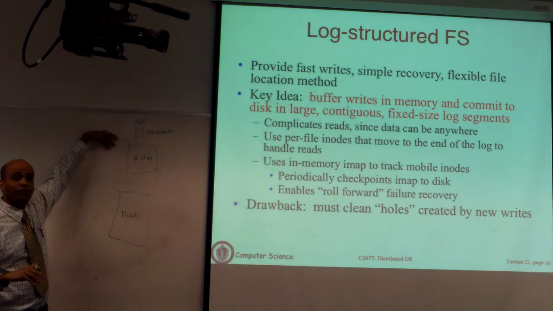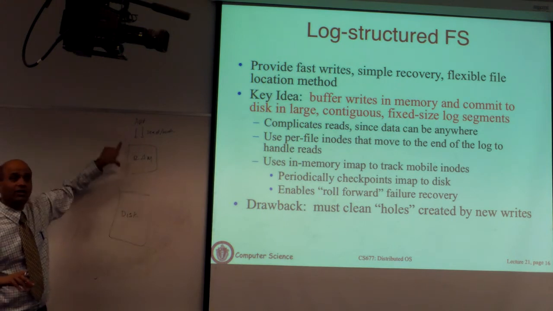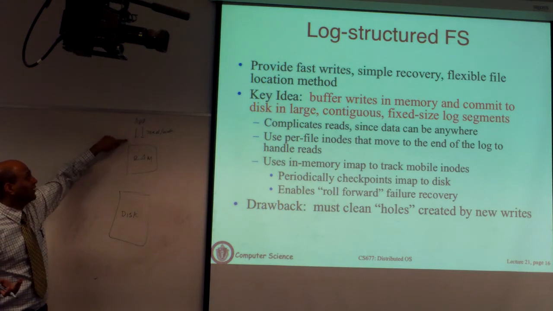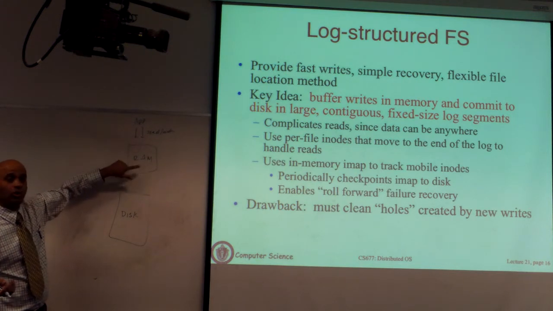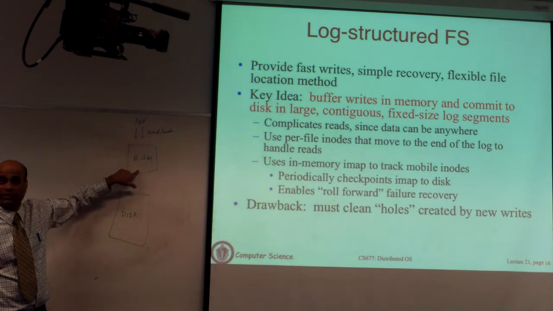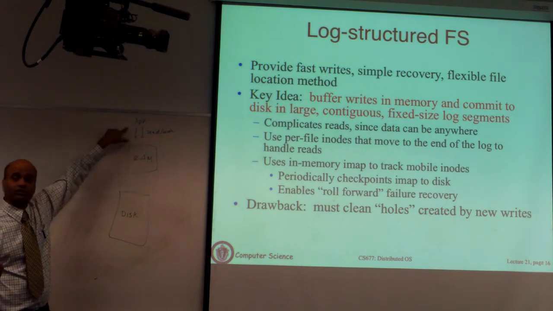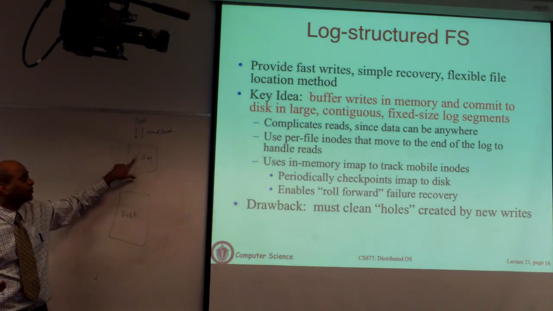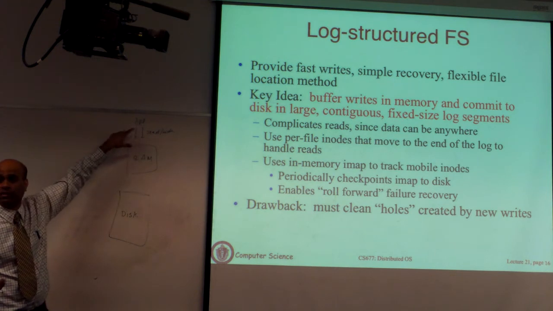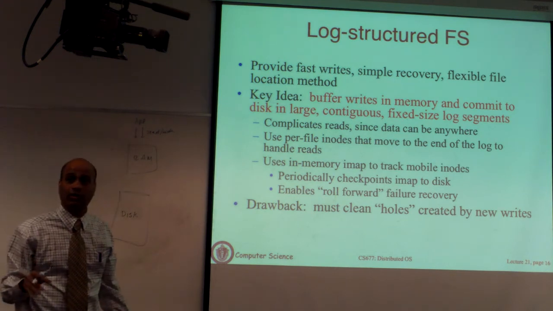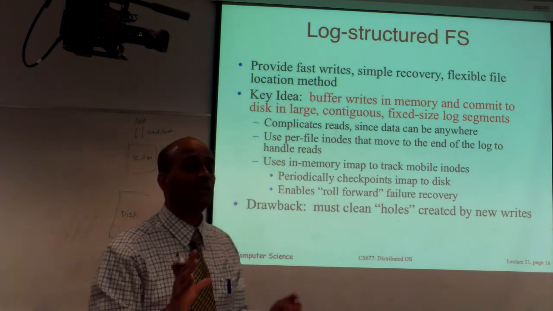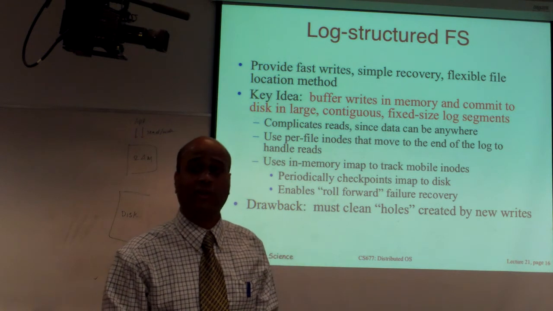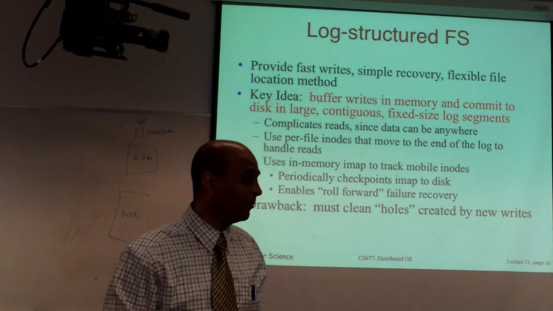Typically, most file systems store their data on disk and they have an in-memory cache for performance optimization. So whenever a read hits the OS, the OS is going to look in the cache, which is in RAM. If the block is already cached, you send that block to the application. If the block is not cached, you go to the disk, retrieve it, store a copy in the cache, and then return a copy to the application. This is how most file systems work. Any file system has a cache in memory that speeds up access to frequently accessed blocks. So by caching frequently accessed blocks, you get better performance.